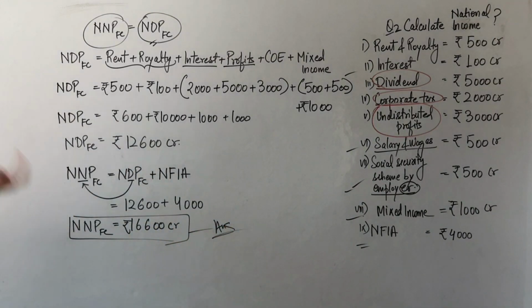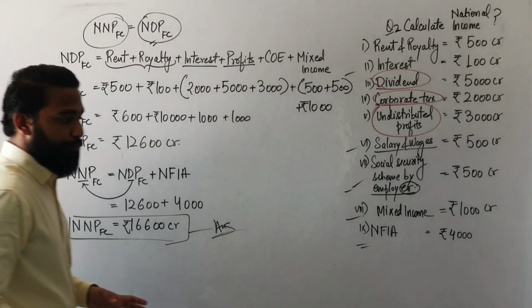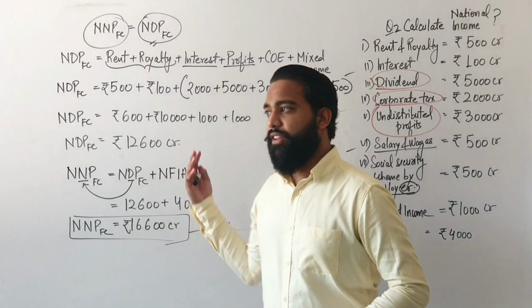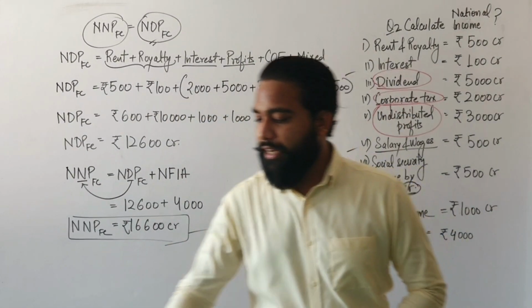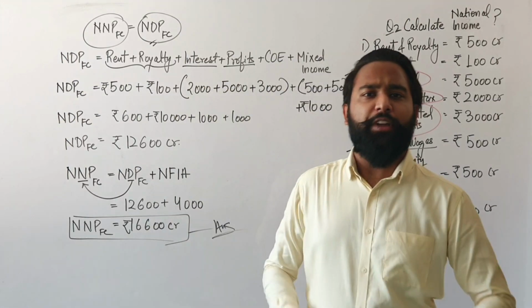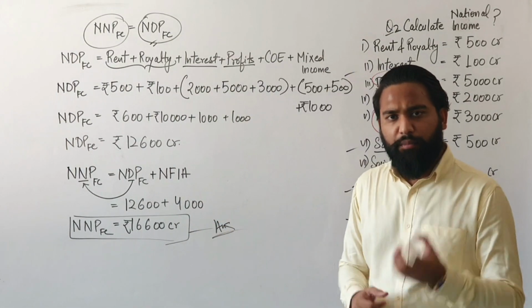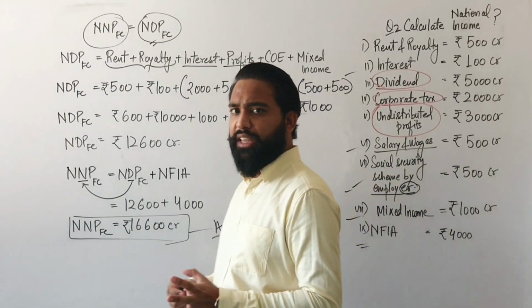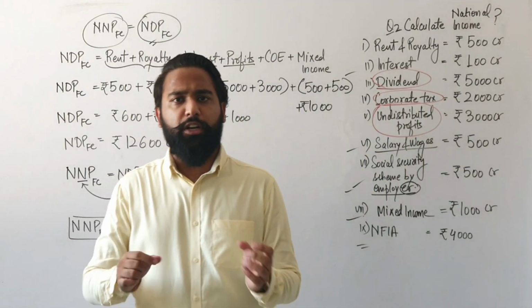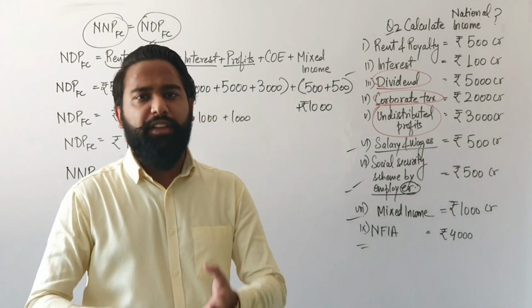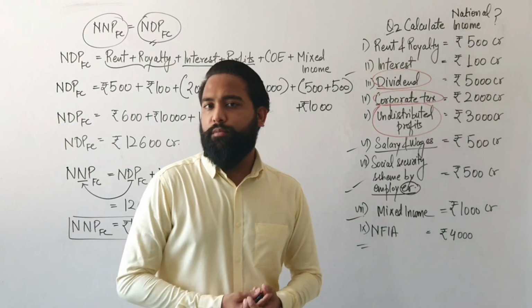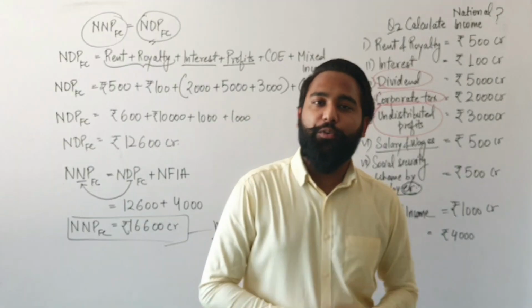Is that clear? Note it down. Note the whole numerical, note the previous numerical also, and note down all the notes which I have given in this video. So that's all for today's video. I hope we have done the numericals, we have completed the precautions, and we have completed the income method. In the next video, we will do some more numericals so that we can learn something more from that. So that's all for this video. See you soon.